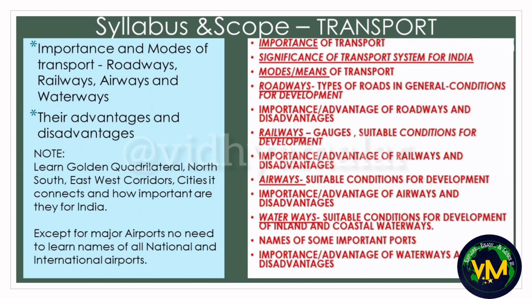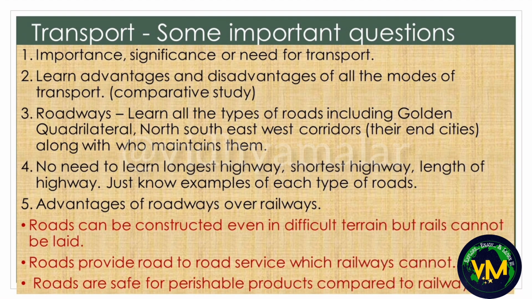Coming to the transport chapter, this is the syllabus and scope. Some important questions are: learn the importance, significance or need for transport. Then learn the advantages and disadvantages of all the modes of transport. Often comparative type of questions will be asked, such as what are the advantages of railways over roadways or roadways over railways. So in that case, you should be able to write about both the topics.